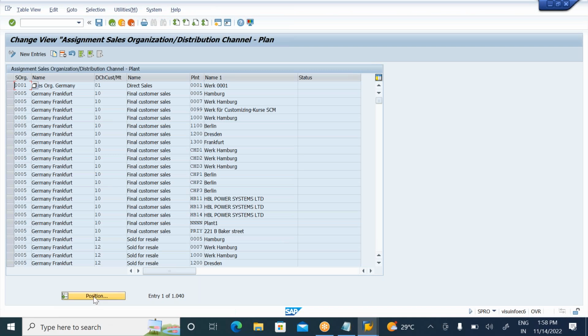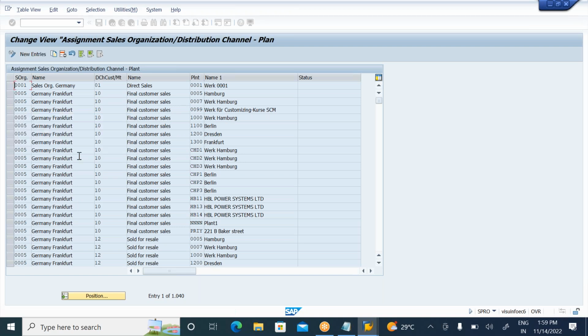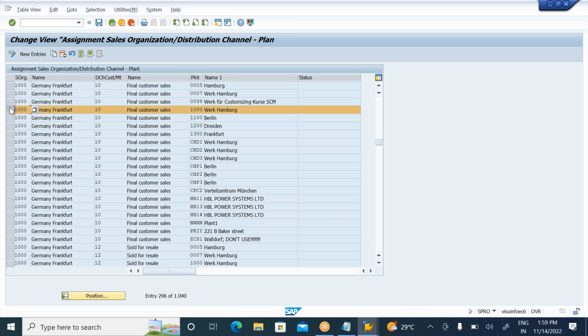Go to Position. My sales organization is 1000, distribution channel 10, and my supplying plant is 1000. Here I can check whether the receiving plant is assigned or not; that is immaterial for me. But we need to observe whether my sales organization and distribution channel are assigned to my supplying plant. This is about the second config step.